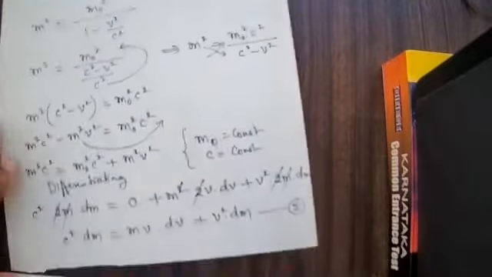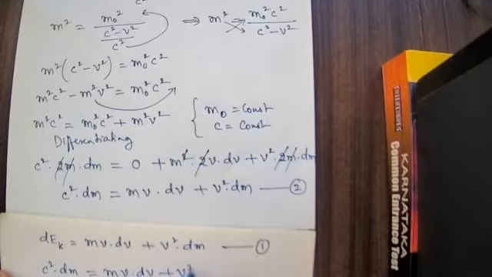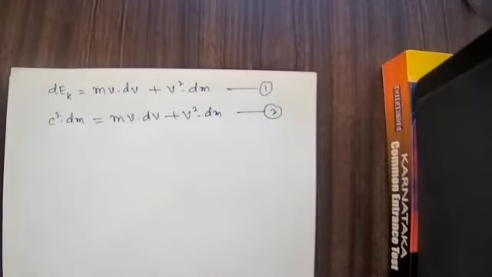Equation number 2: c square into dm is equal to mv dv plus v square into dm. So whatever we got, again I have written.